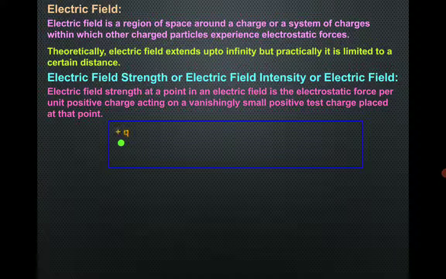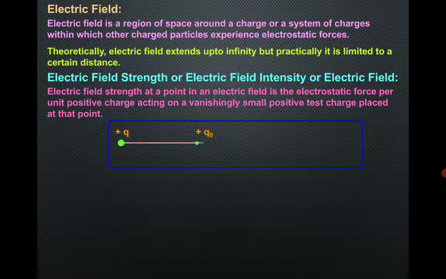So let's have the diagrammatical representation. Let's have a positive charge plus q. This plus q works as a source charge, another plus q naught, another charge. This is a vanishingly small positive charge, a charge which does not disturb the field of this plus q charge, and is called a test charge.